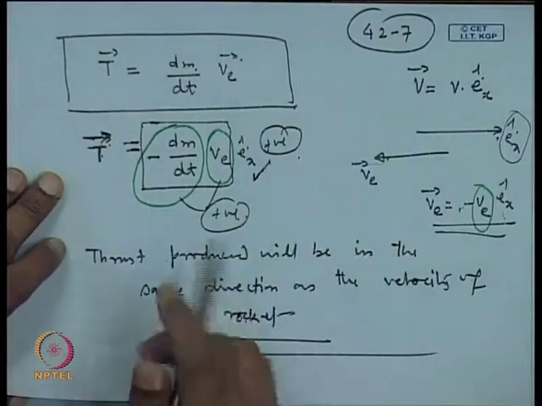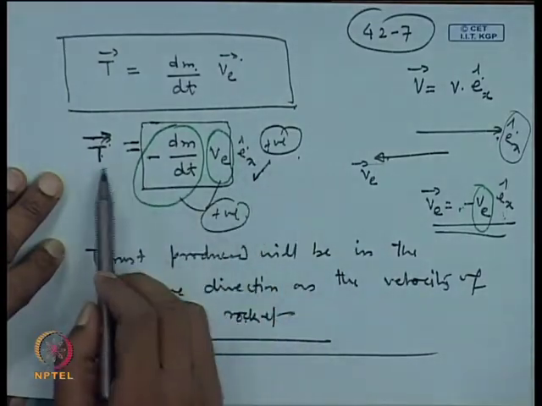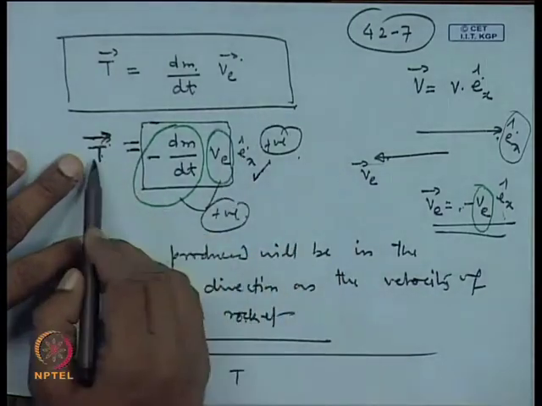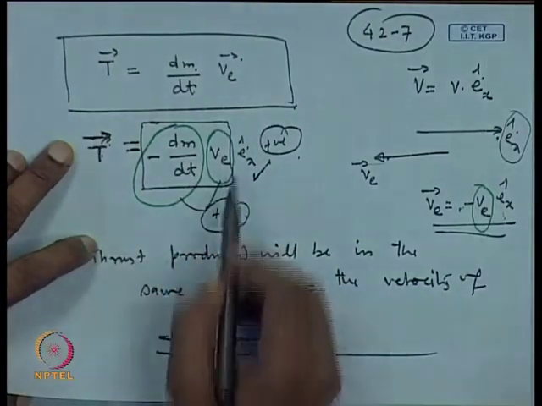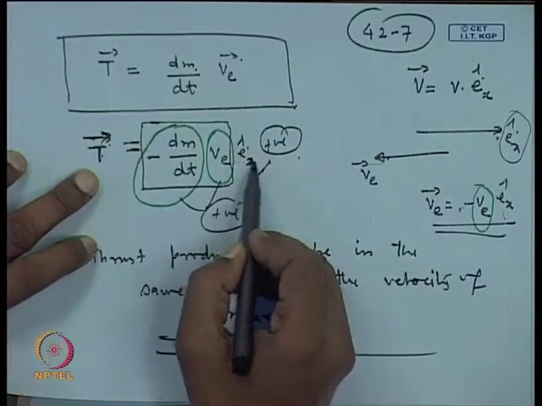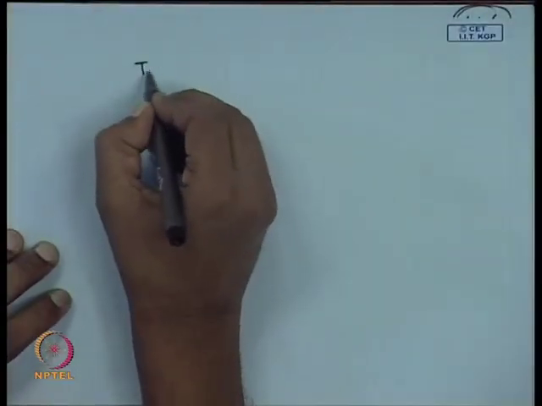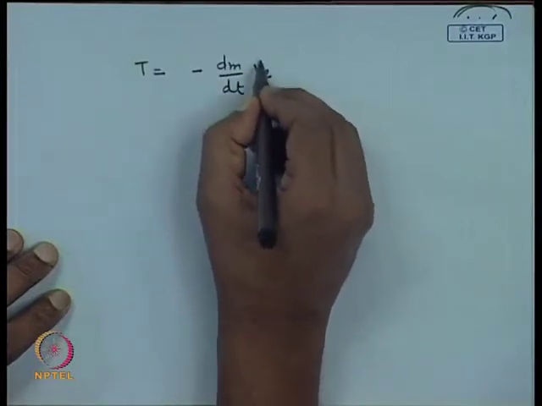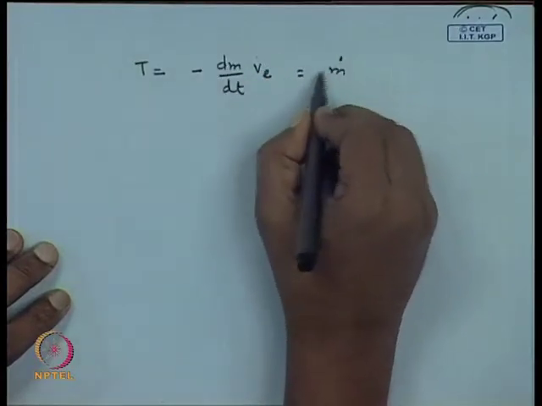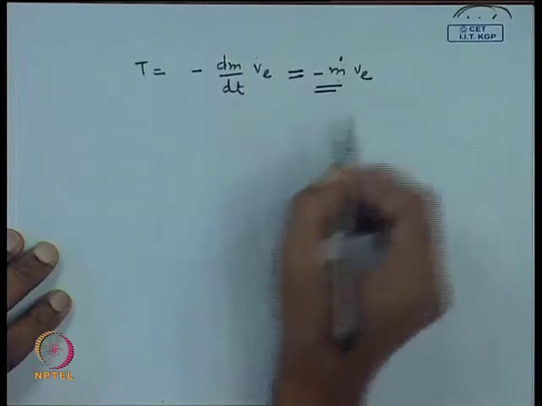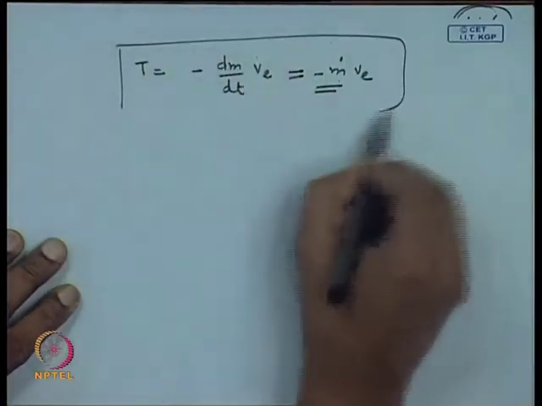Systematically we have come to this stage where we can write T. Now, we can get rid of the vectors, here it is the e x cap, so we can delete it, and simply write T equal to minus dm by dt times V. So, this is minus m dot V, where minus m dot is always a positive quantity, and this is the thrust equation.